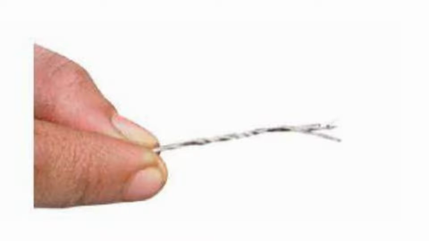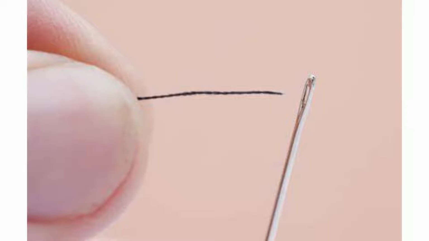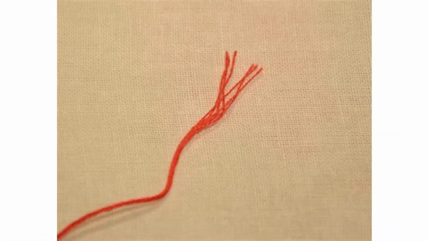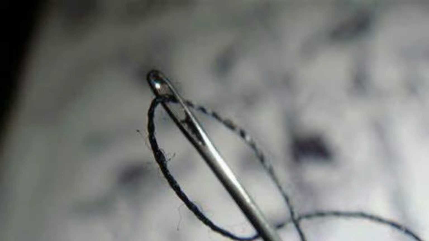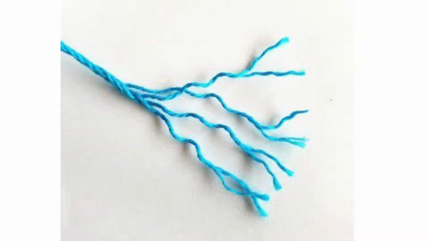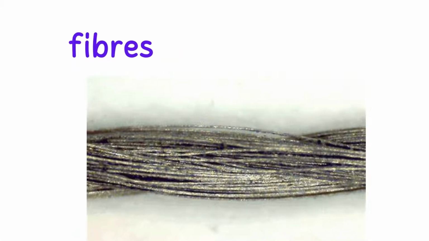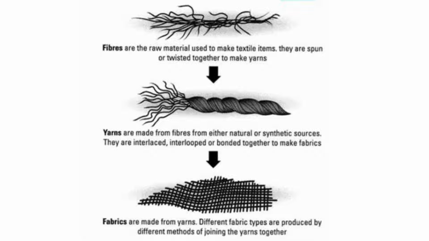You might have observed something similar when you try to thread a needle. Many a time, the end of a thread is separated into a few thin strands. This makes it difficult to pass the thread through the eye of the needle. The thin strands of thread that we see are made of still thinner strands called fibers. Fabrics are made up of yarns and yarns are further made up of fibers.